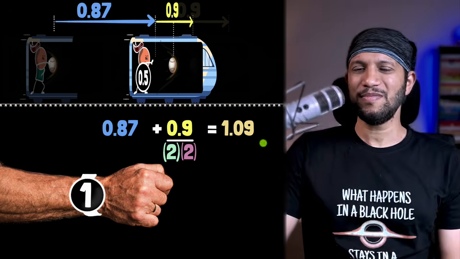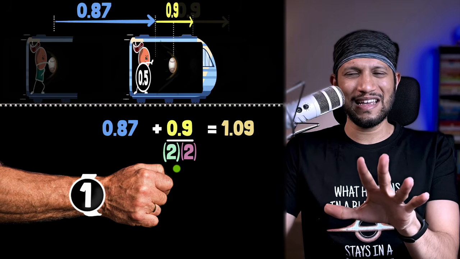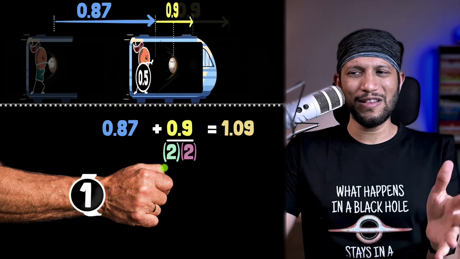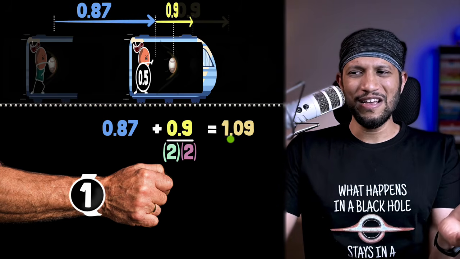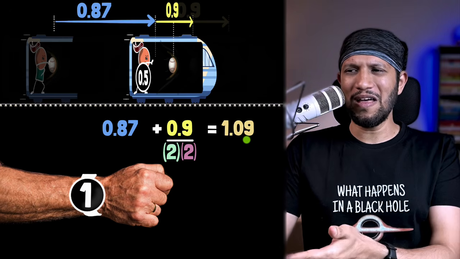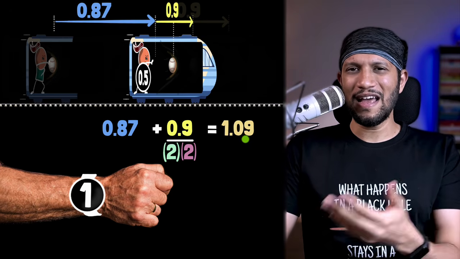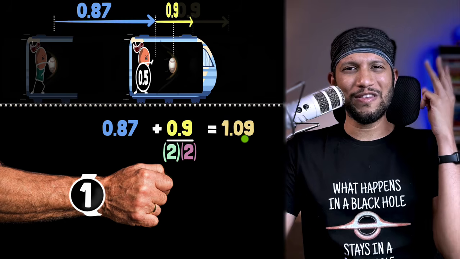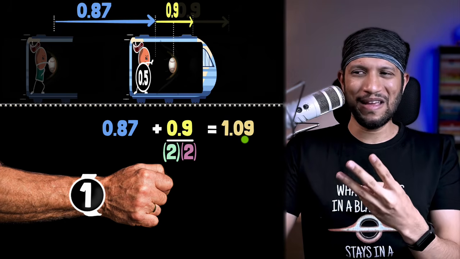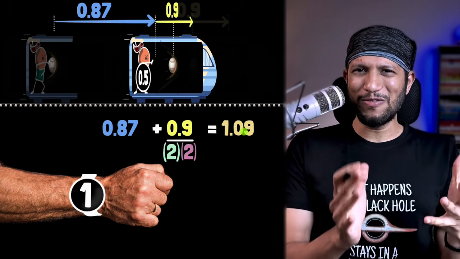But Einstein, we've already considered both the length contraction and time dilation, and look, the speed of the ball is still more than 1. What gives? And Einstein says this takes us to the third and the final mistake that Newton made. It's something that we've talked about before.